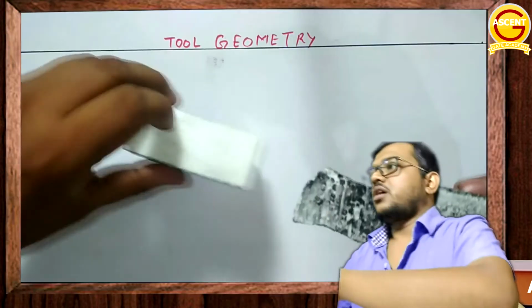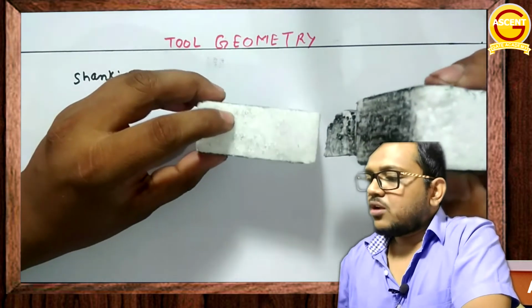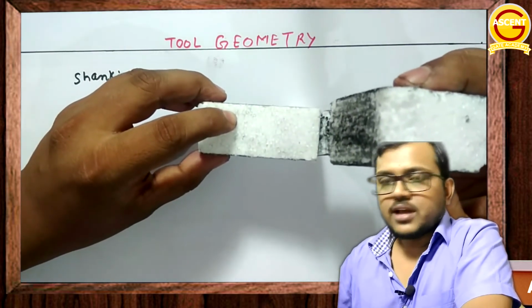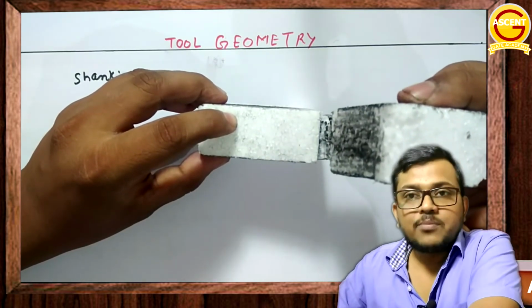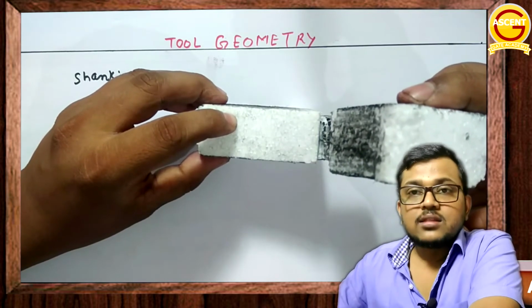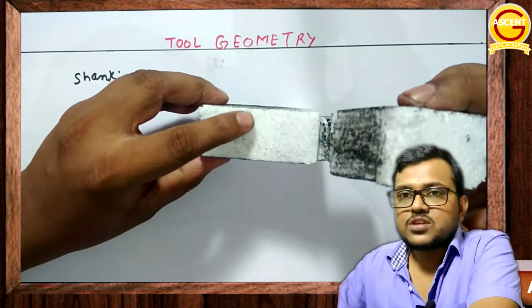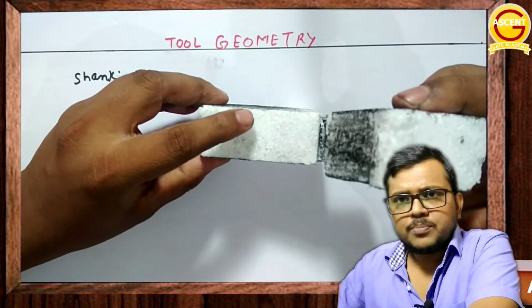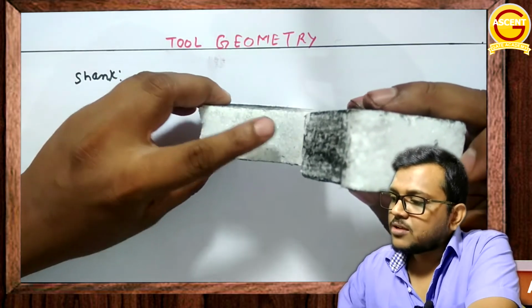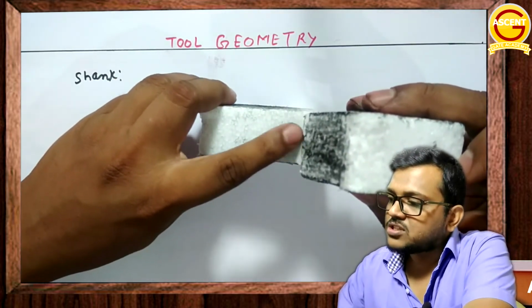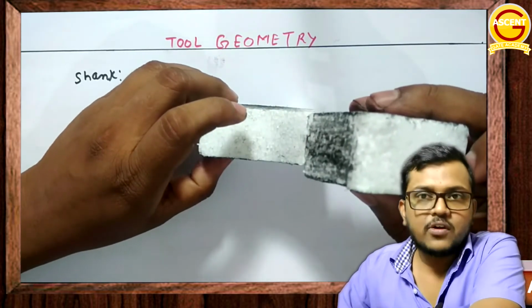Now let's try to understand how this cutter will be used. Now this is a job I have. In this job, I'll insert this cutting tool. And when I'm applying the force, if my applied force is greater than the ultimate shear strength of this material, my chip will start forming. And with further increase, the chip will be flowing on a surface. You are seeing this is the surface in which the chip is flowing, and the surface in which the chip is flowing is called the rake surface.